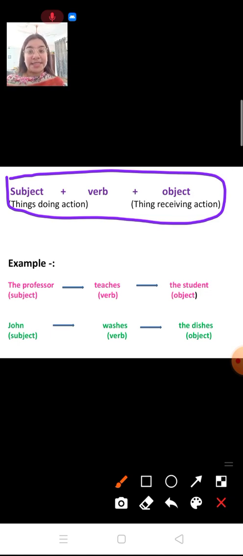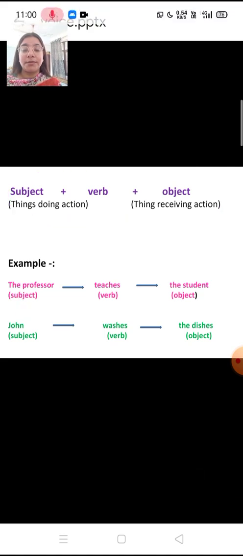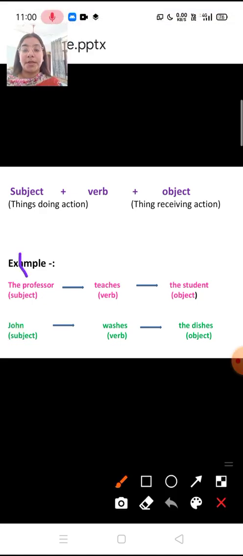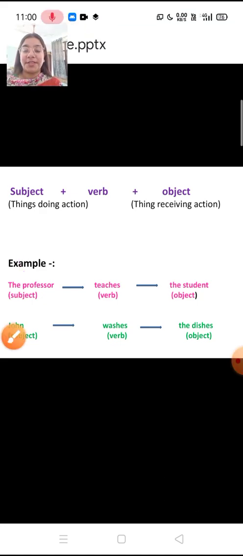Now let us see an example of active voice. The simple sentences that are written are known as active voice. For example, the professor teaches the students. So here you can see that the action is performed by the professor.